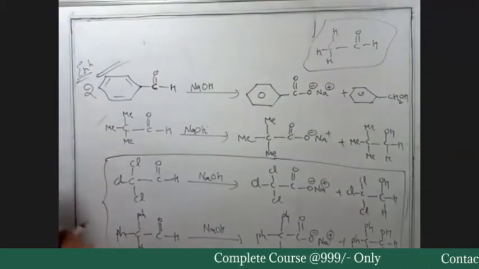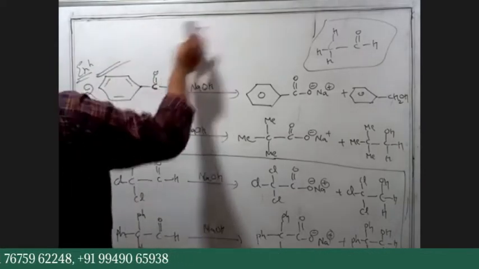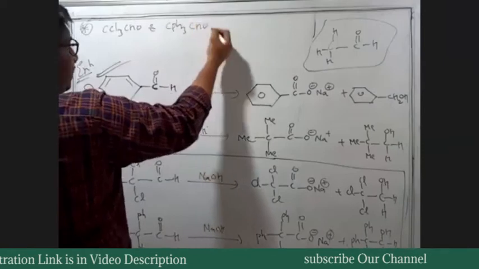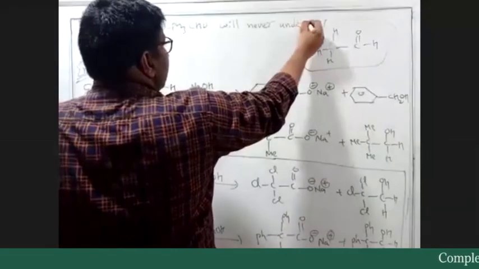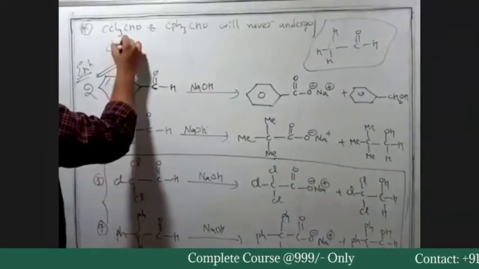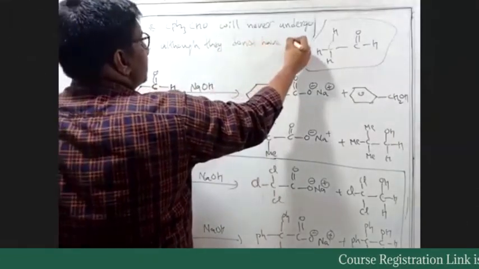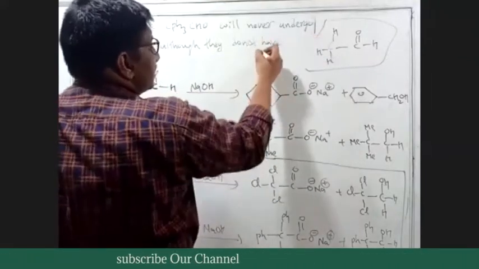Use the numbering here. So this is 3 and 4. CCl3CHO and CPh3CHO will never undergo Cannizzaro, although they do not have alpha hydrogens.